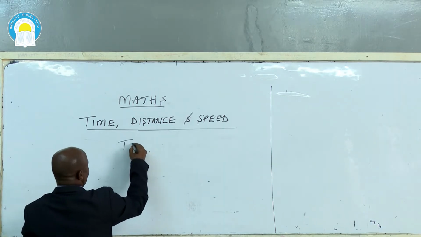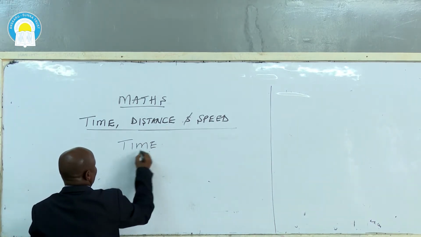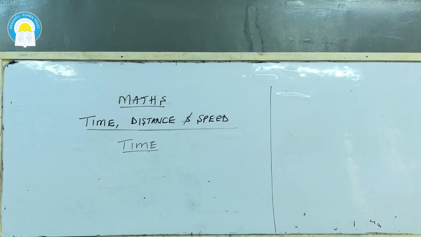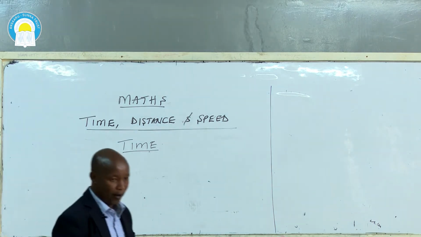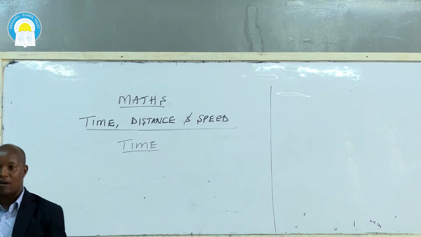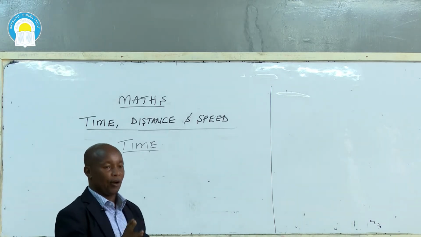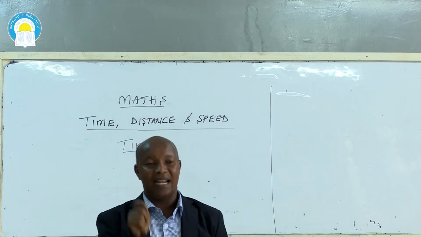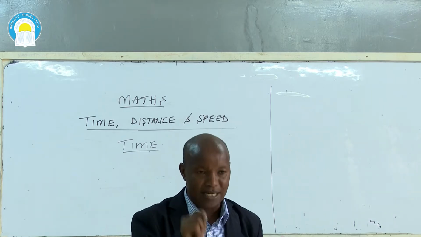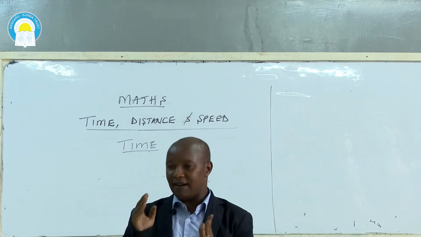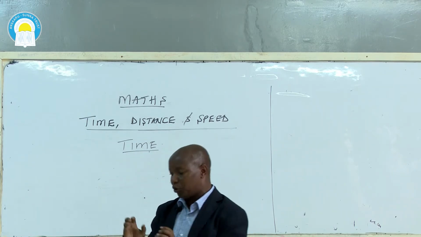This is one of the areas which is highly tested in exams at primary level. To begin with, a day has only 24 hours. That means our day is made of two halves of 12 hours. My candidates, wherever you are, you must understand that a day starts immediately after midnight. After midnight, a new day starts, and our day is now 12 hours.